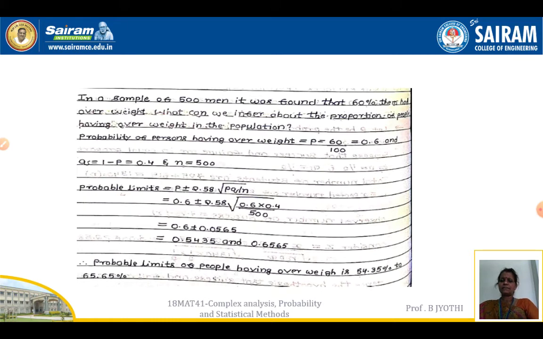Next example. In a sample of 500 men, it was found that 60% of them were overweight. What can we infer about the proportion of people having overweight in the population?